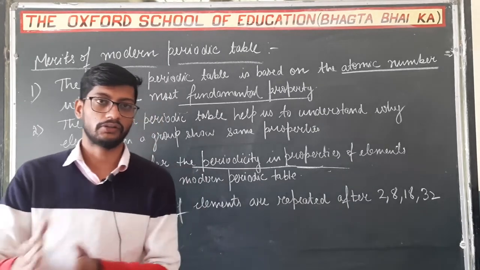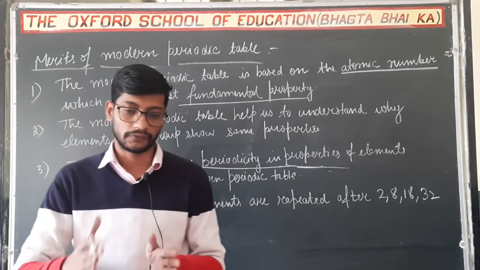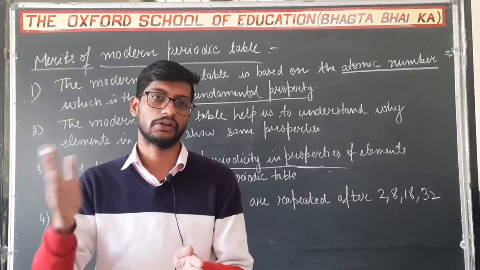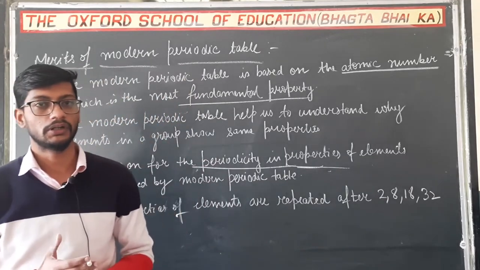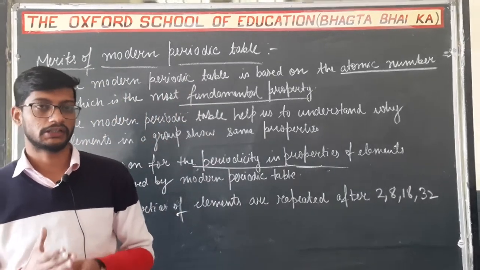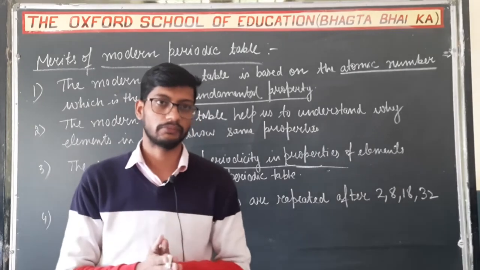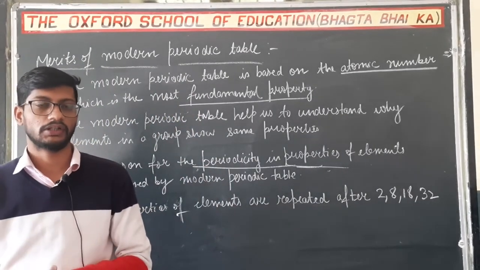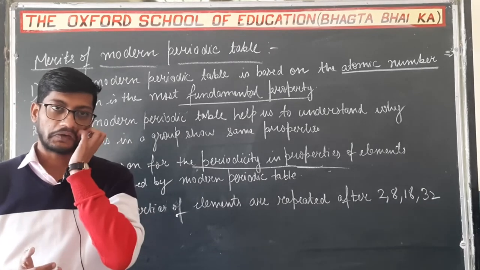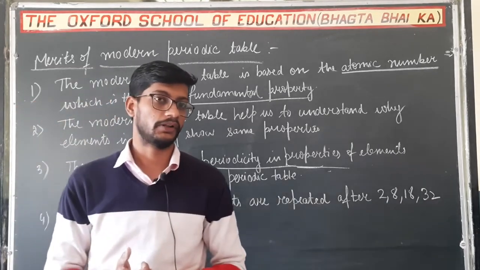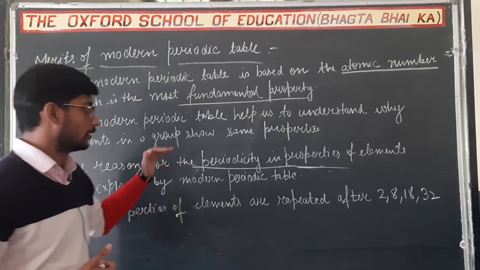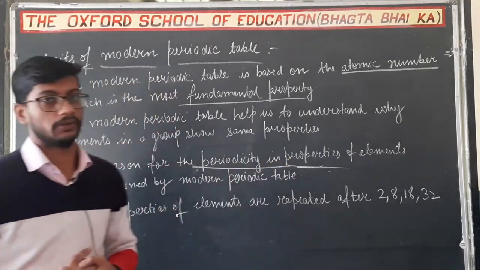After a regular interval, the electronic configuration becomes similar with some of the elements, like the electronic configuration of sodium resembles that of potassium. So their electronic configuration is similar, and their properties are also similar. This explains why there is periodicity in the properties of elements.